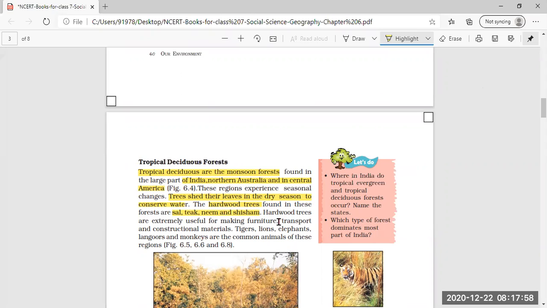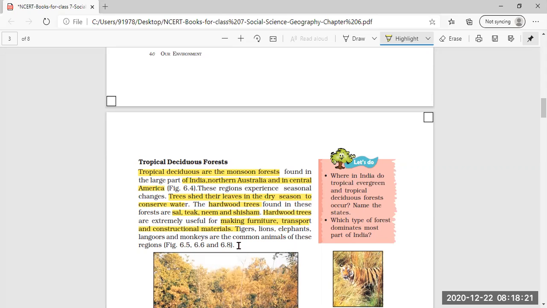Now, what is the importance of hardwood trees? They are important in making furniture, transport, and constructional materials. So the importance of hardwood trees is to make furniture, to transport things from one place to another, and as constructional material.